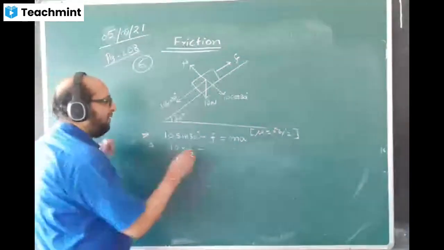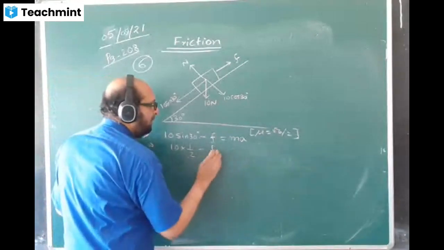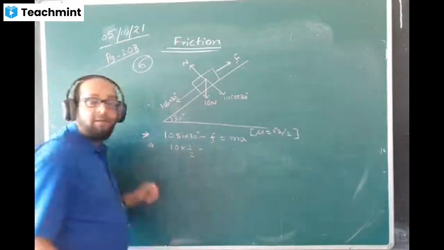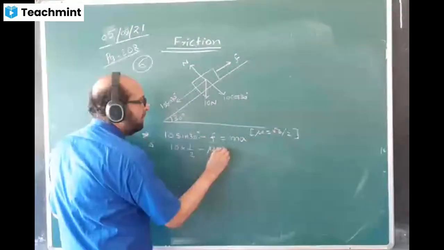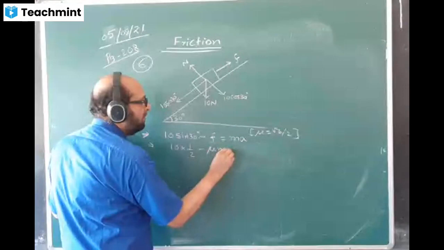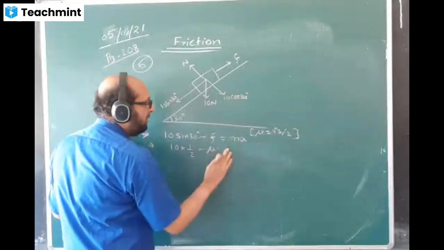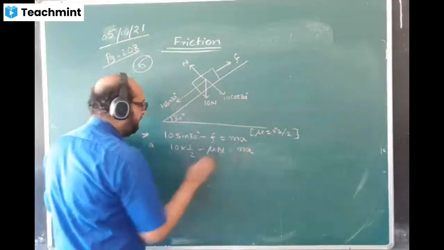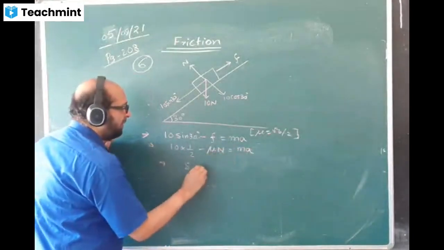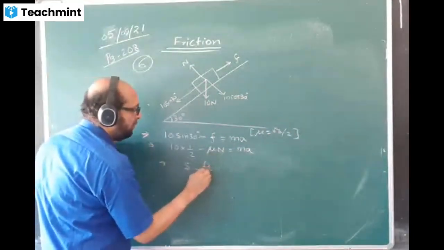Okay, then this minus F. Sir, friction. What is the formula of friction? We know the formula of friction is mu into N, mu into Ma. This is coming 5 minus. Mu value is root 3 by 2. N value is this cos 30.